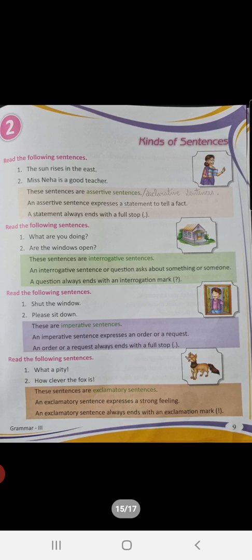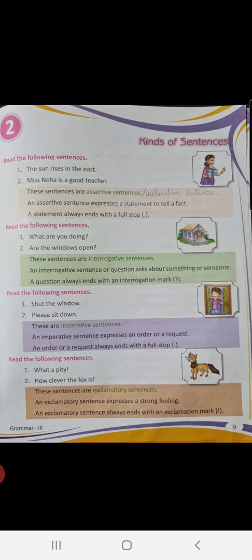Okay? Now see the last type. What a pity. How clever the fox is. Children, these two sentences show a strong feeling. Okay? And they end with an exclamation mark. Hence, these two sentences are exclamatory sentences.